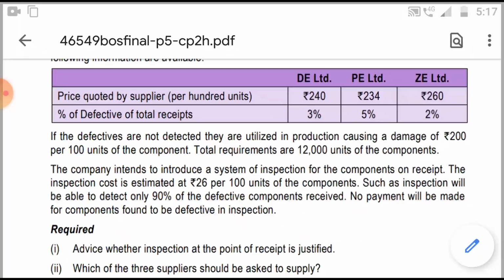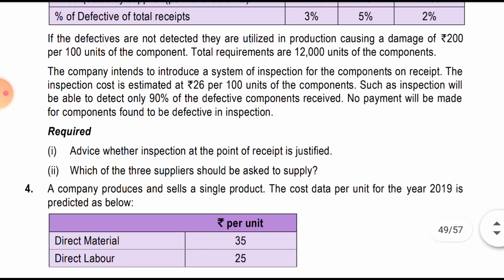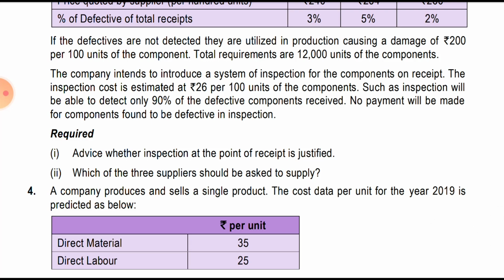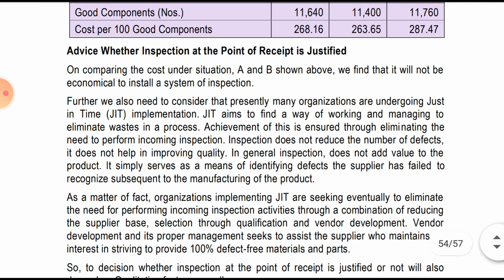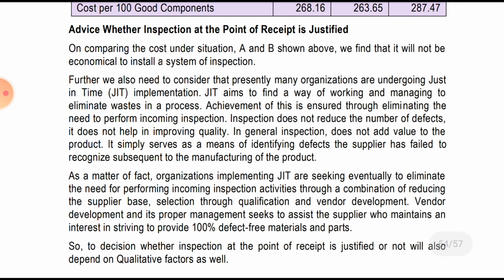See, they had asked to justify, advise whether the inspection at the point of the receipt is justified on comparing of the cost under the situation A, B above. A was before inspection and B was after inspection. We find that it will not be economical to install the system of the inspection. This is from the viewpoint of the financial angle. That is, as such we are incurring a high cost in part B.